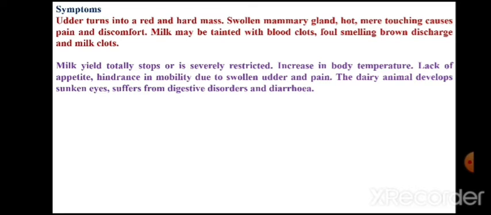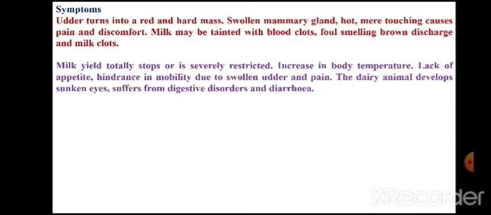Then the severe effects of mastitis infection are that milk yield totally stops or is severely restricted. Then there is fever, increase in body temperature, loss of appetite, and hindrance in mobility due to swollen udder and pain.